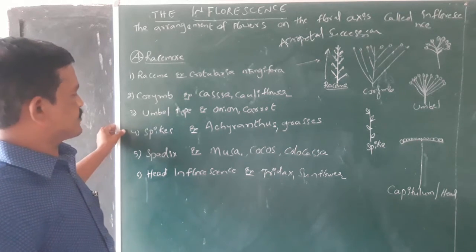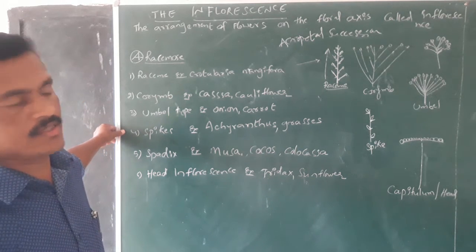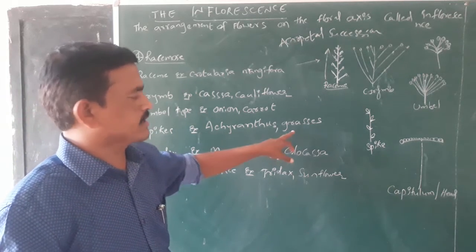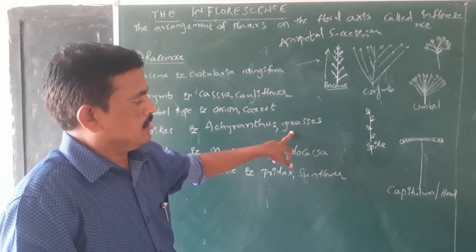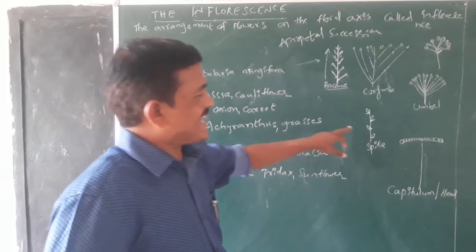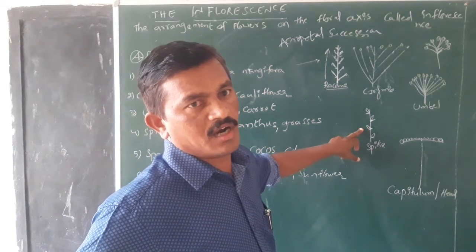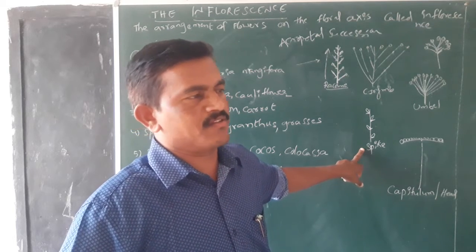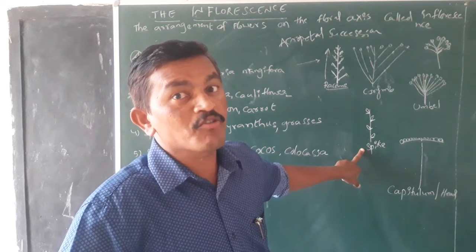And the fourth one is the spike type of inflorescence. It is seen in Achyranthes aspera and also in grass plants. So here sessile flowers are formed on the floral axis. Sessile means flowers which do not have a pedicel.